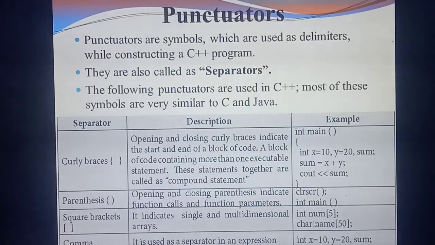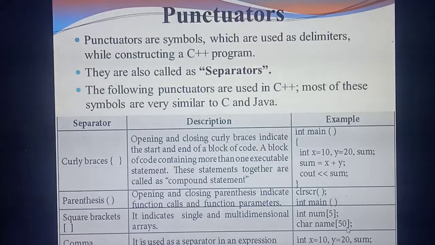So, char, what's the variable here now? Name. Data type is char, that means character. Variable name is name. Name of 50. Okay, name of 50. What's the meaning of name of 50? So you can write the name of characters till 50. You can write the character's name till 50. Understand? Yes.